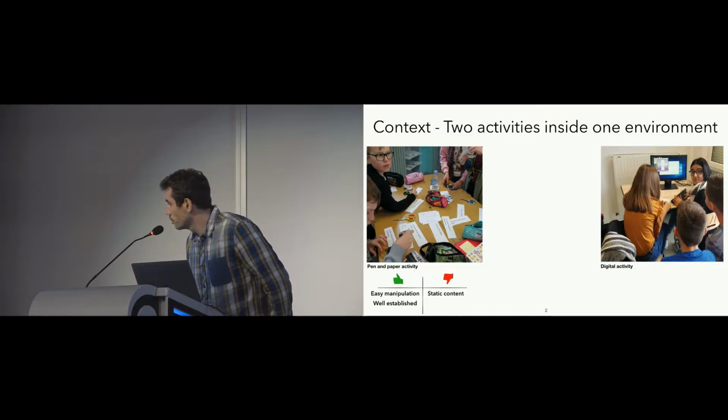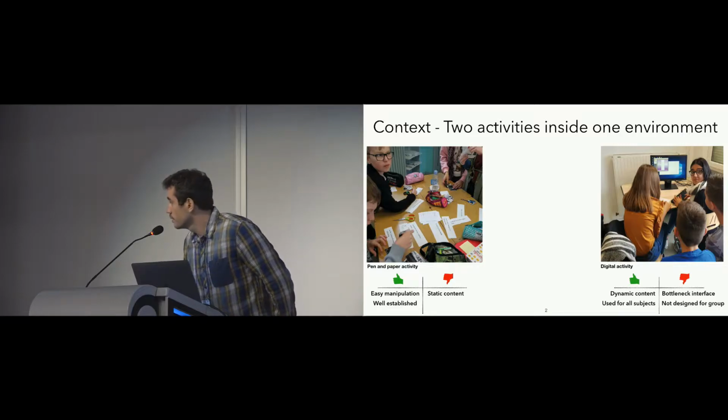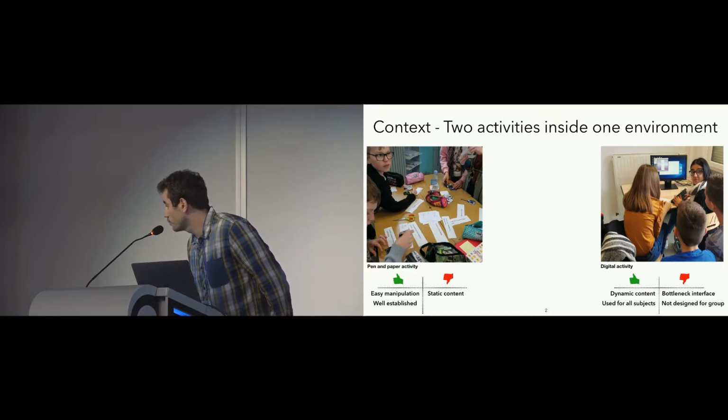For the first type of activity, children are around the table. They are manipulating the content really easily. It's paper and the information is printed on it, and it's also well established. But the content is really static. In the second type of activity, the digital one, the content is really dynamic. You can have videos and other types of dynamic documents. You can use it for all kinds of subjects.